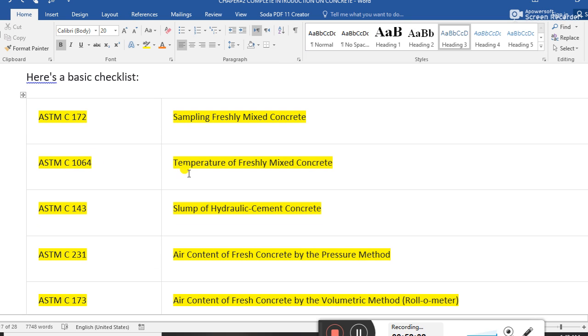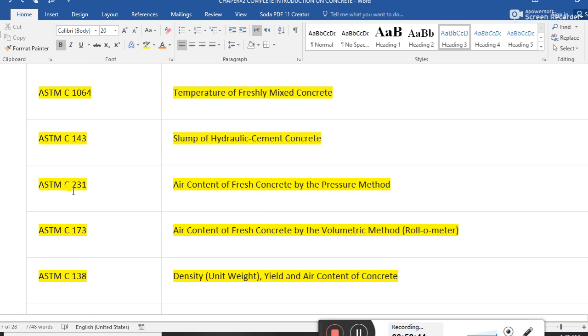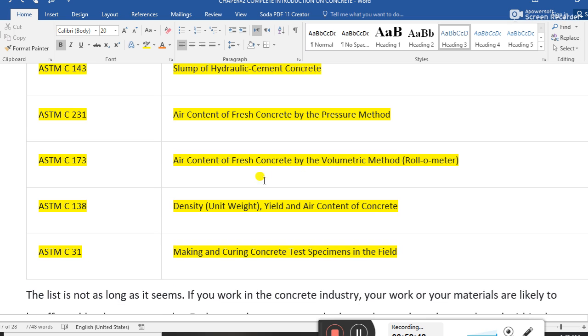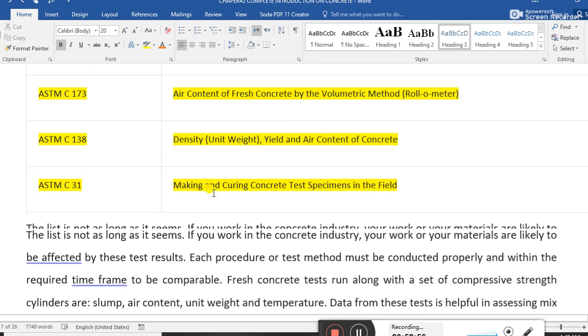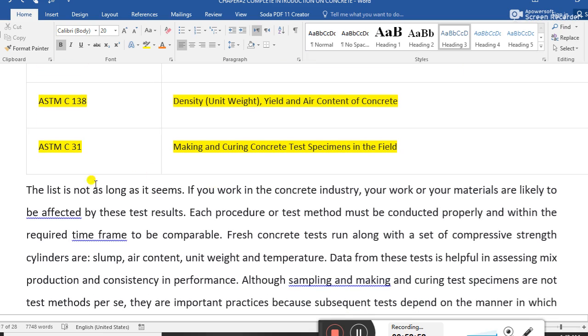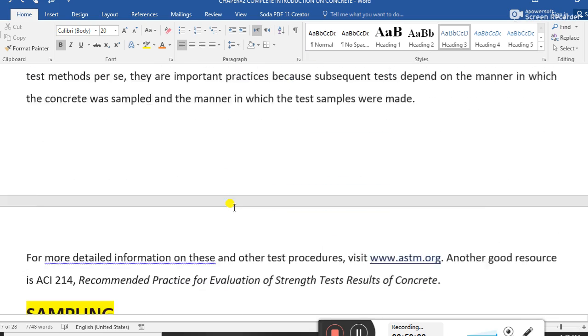Temperature of freshly mixed concrete. Slump of hydraulic cement concrete. Air content of fresh concrete by the pressure method and by the volumetric method, and density or unit weight. These are the methods.